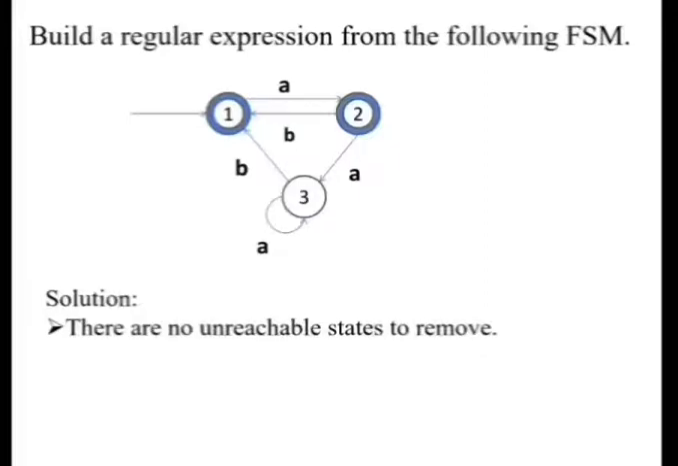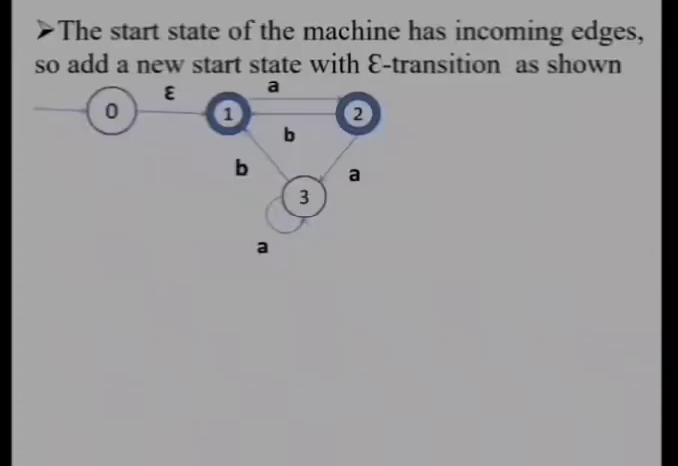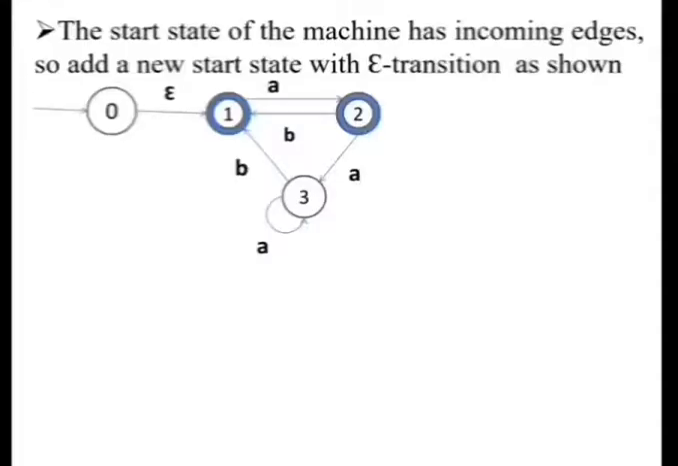The start state should not have any incoming edges, but we have two transitions to the start state 1. One is from the state 2 to 1 on input B, and the other is from state 3 to 1 on input B. So because we have two incoming edges to start state 1, we have to create a new start state with the epsilon transition as shown.